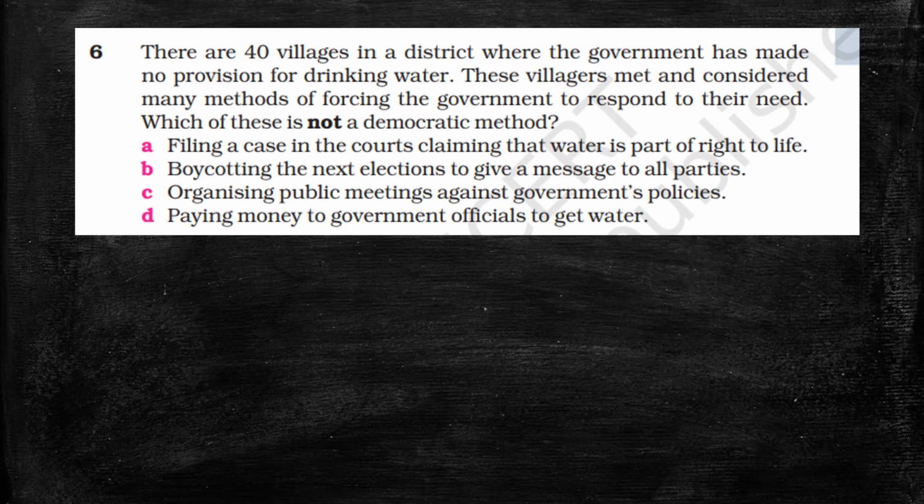Question number 6. There are 40 villages in the district where the government has made no provisions for drinking water. These villages met and considered many methods of forcing the government to respond to their needs. They are forcing the government to respond. Which of these is not a democratic method? Remember, not a democratic method.